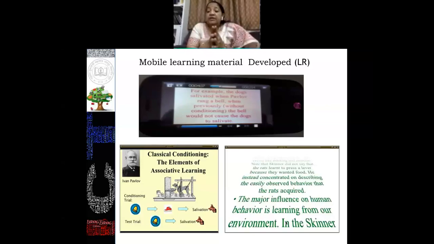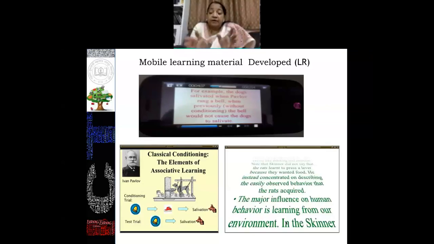That time, in 2010, multimedia mobile phones were not widely available with the students. So we developed this module and did this research. We selected a group of students who had multimedia mobile phones. Through Bluetooth connectivity, we installed this module on their phones and asked them to learn through this module anytime, anywhere, along with our regular classroom teaching.